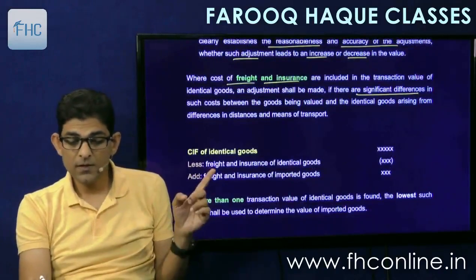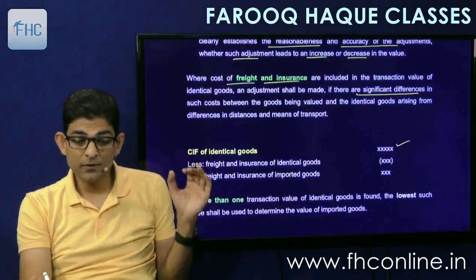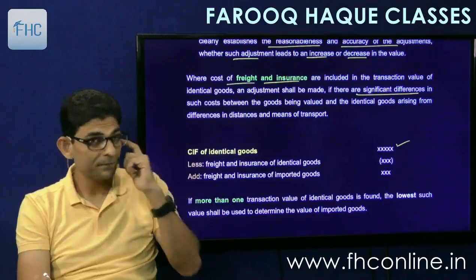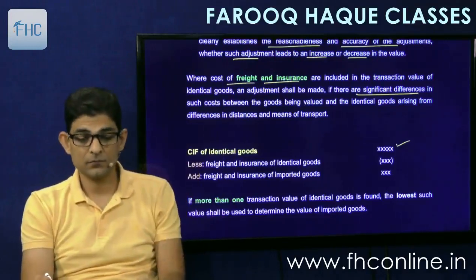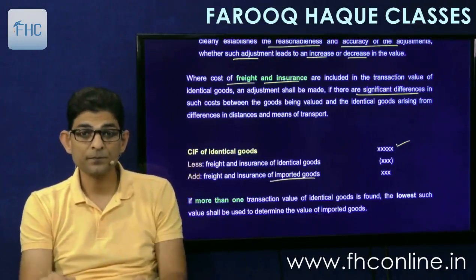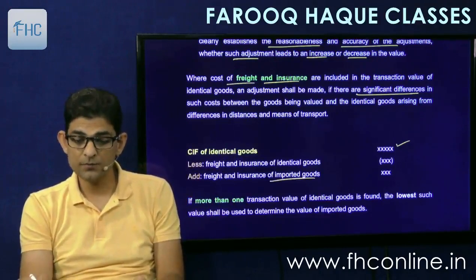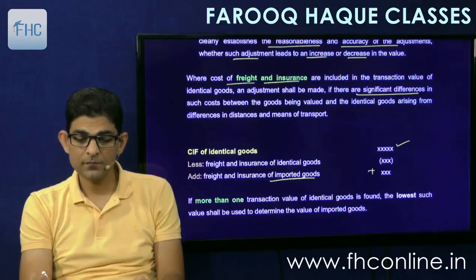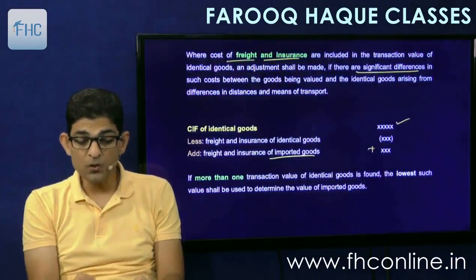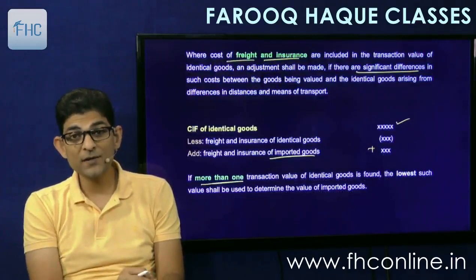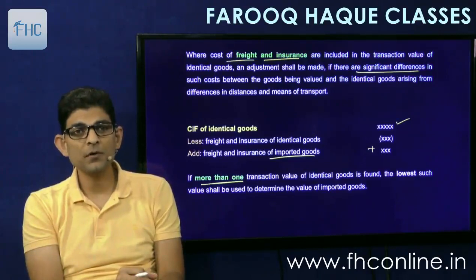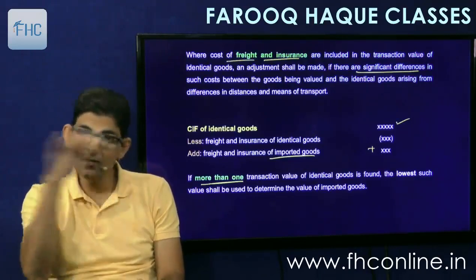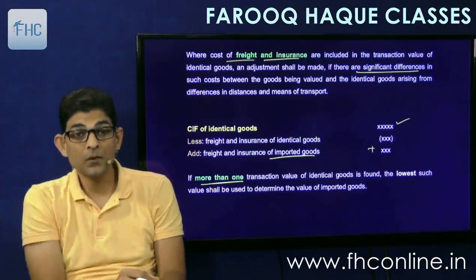So it is given here. Take the CIF of identical goods, reduce the freight which is included in that CIF, and add our freight and insurance to it, for the imported goods which are to be valued. And if more than one transaction value of identical goods is found, suppose there are 2-3 importers who have imported at my commercial level and in the same quantity, then what?